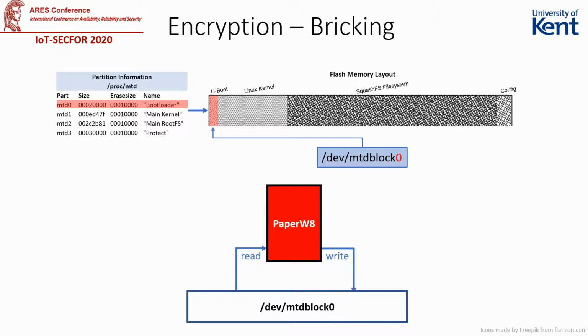Recovery would be extremely hard to achieve without specialist tools and knowledge. The victim is unlikely to have any reasonable alternative, thus leaving paying the ransom as the only easy method of recovery. If the ransom is paid, PaperW8 can simply reverse the process to recover the device. By decrypting the mangled bootloader, then restarting the device, it should be able to boot as normal. As PaperW8 resides purely in temporary memory, it will also be wiped when the device is restarted.